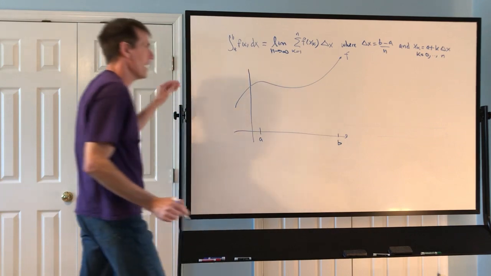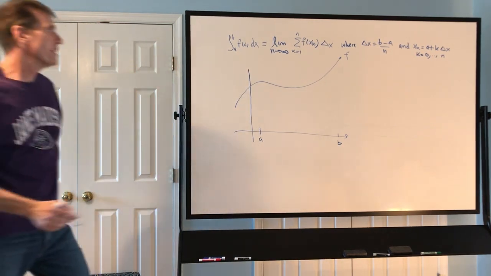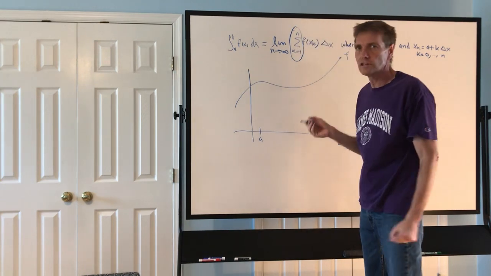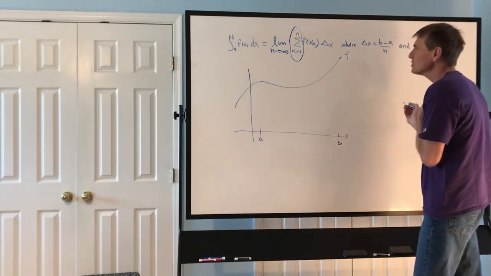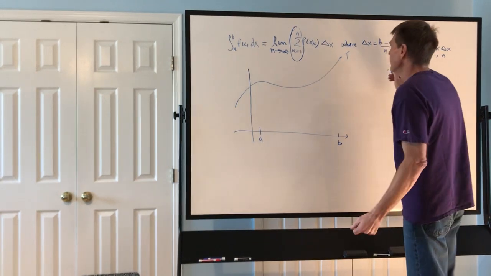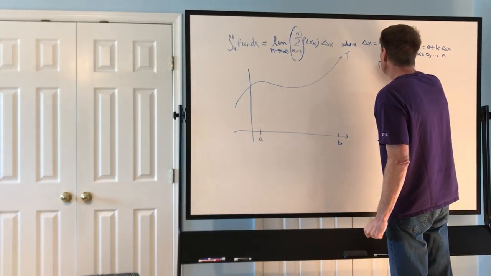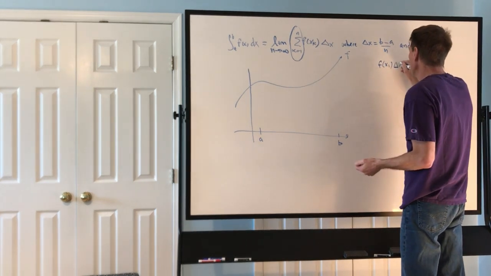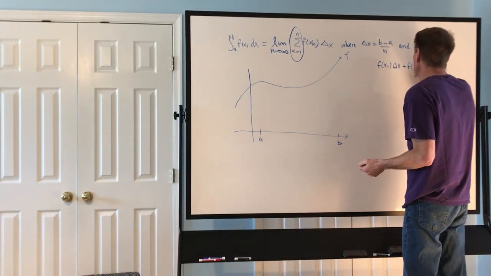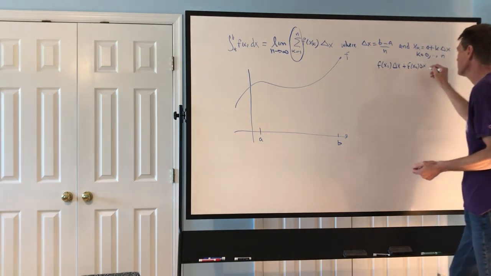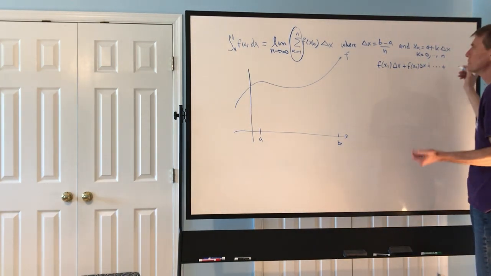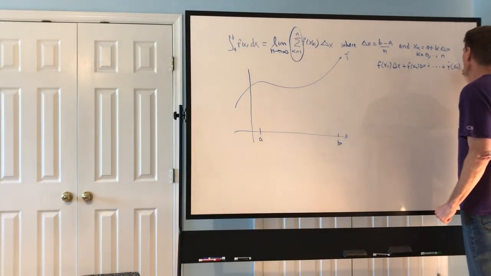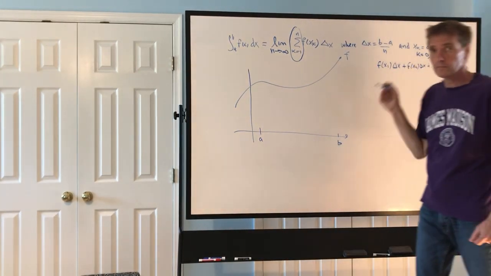So we started doing this last time. Now, I know you guys struggle with that notation, so I'm just going to look at it in its written out form. This just means f of x1 times delta x, plus f of x2 times delta x, and then we just go all the way over till we stop at n, f of xn times delta x.